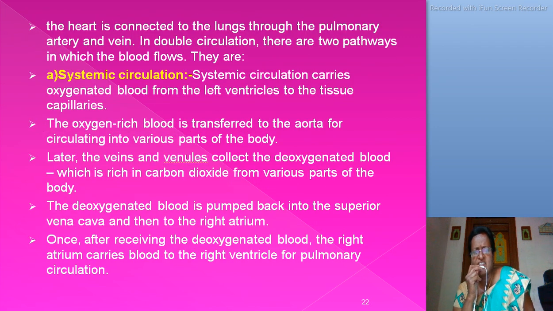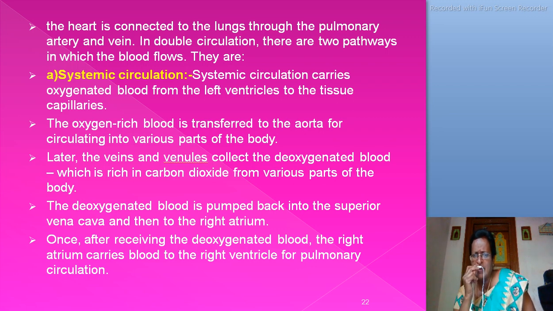The heart is connected to the lungs through the pulmonary artery and vein. In double circulation, there are two pathways in which the blood flows. They are, first one, systemic circulation.